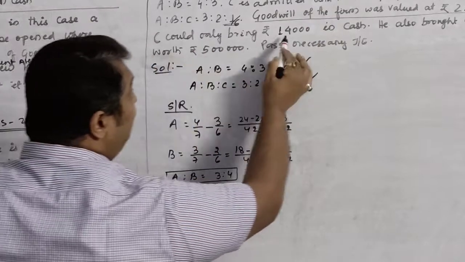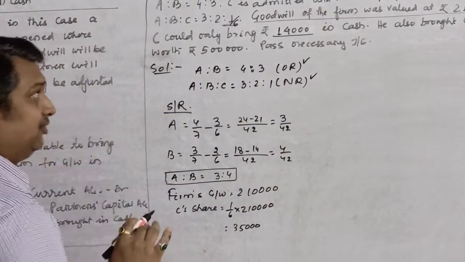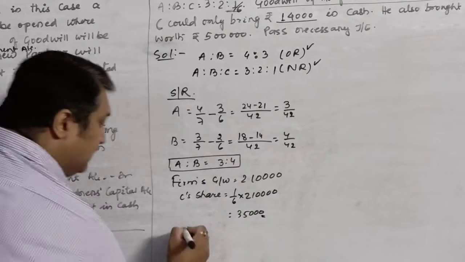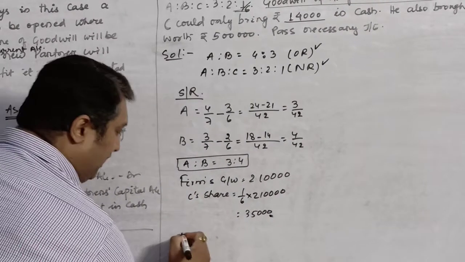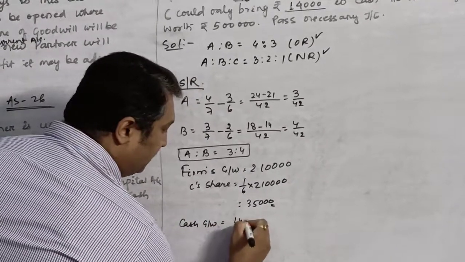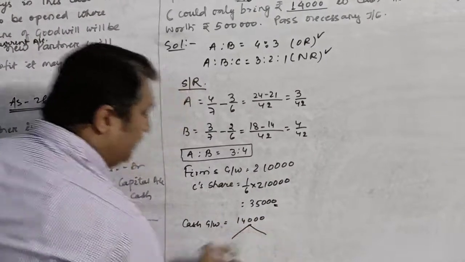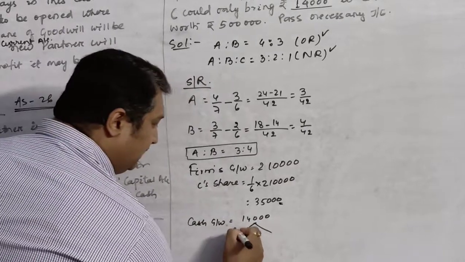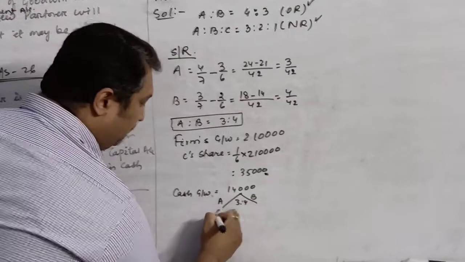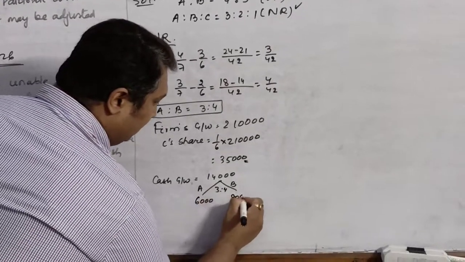Now the question says that C could only bring rupees 14,000 in cash. That means out of this 35,000, C brought in cash only 14,000. So cash goodwill or premium for goodwill is 14,000. This you will distribute in the sacrificing ratio between A and B, which is 3:4. So it will be rupees 6,000 and 8,000.